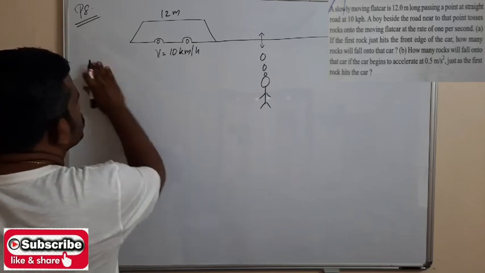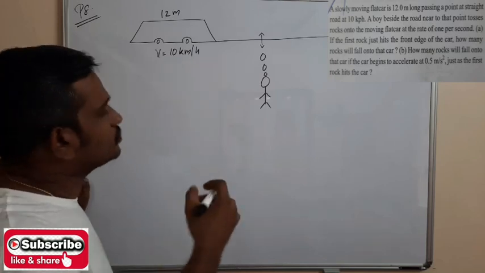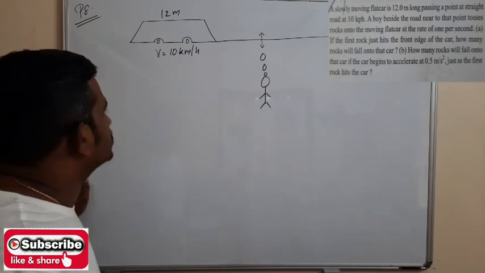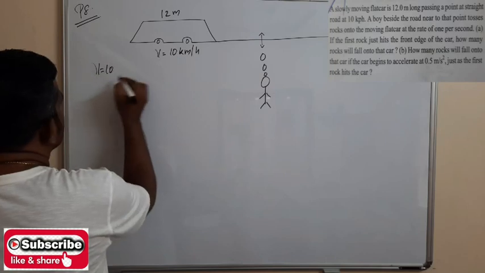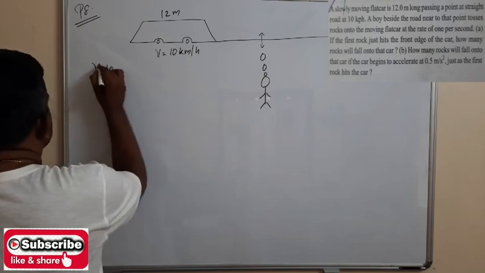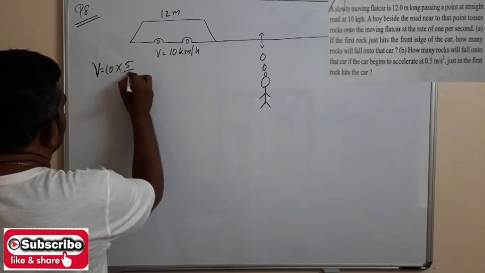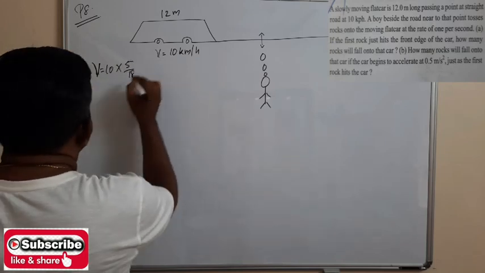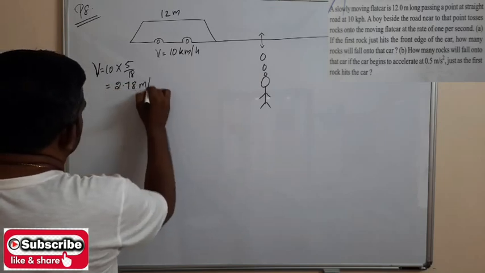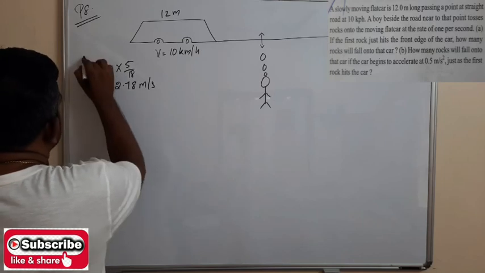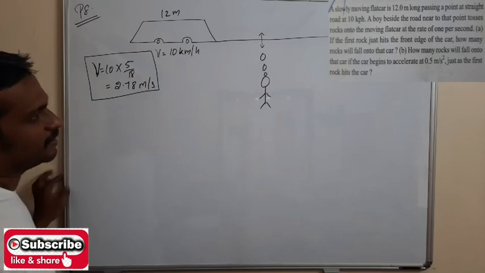So we have to find the time taken by the car to cross the point. So V is equal to 10 kilometer per hour. Converted into meter per second, V is equal to 10 into 5 by 18. So that's equal to 2.78 meter per second.